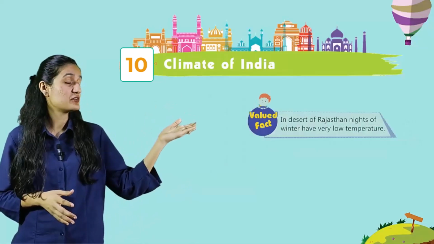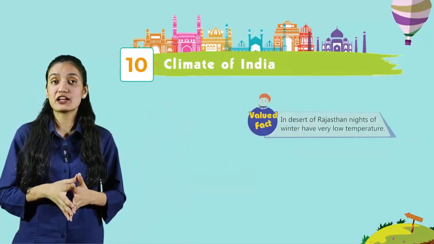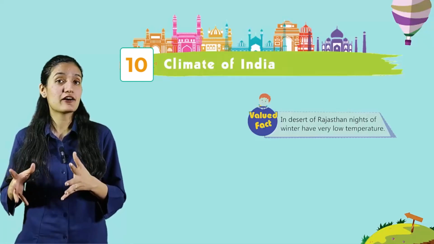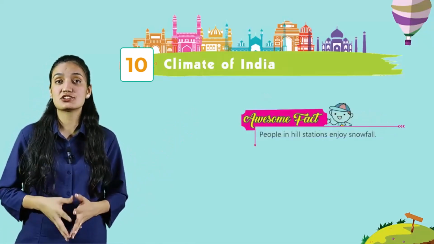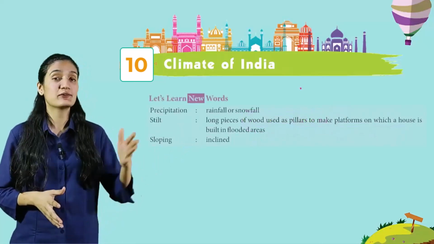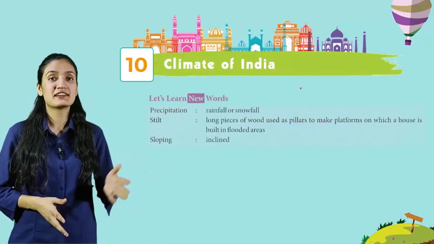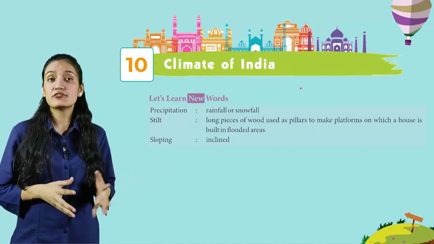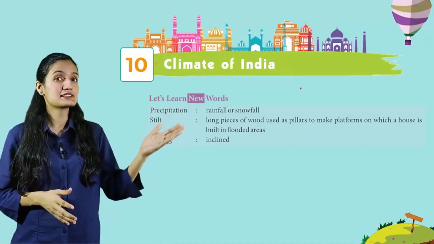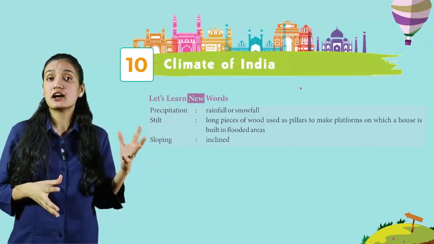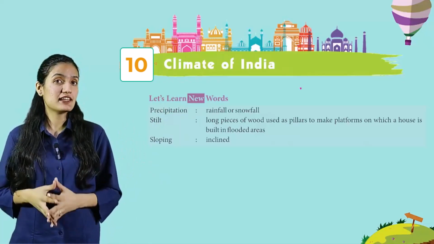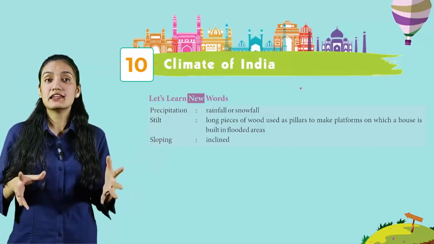Now, valued fact. In desert of Rajasthan, nights of winter have very low temperature. Awesome fact. People in hill station enjoy snowfall. Now, let's learn new words. Precipitation, rainfall or snowfall. Stilt, long piece of wood used as pillars to make platform on which a house is built in flooded areas. Sloping, inclined.